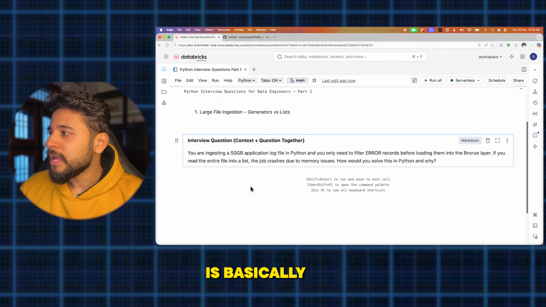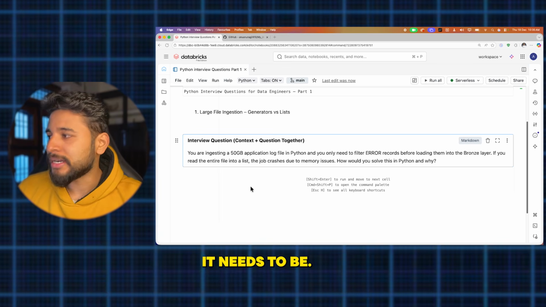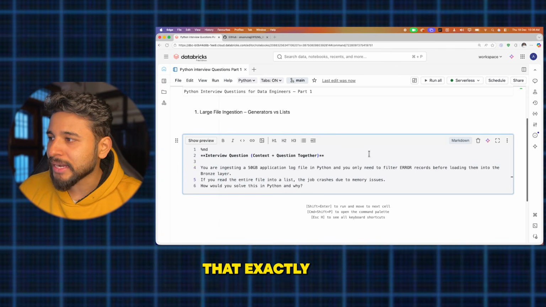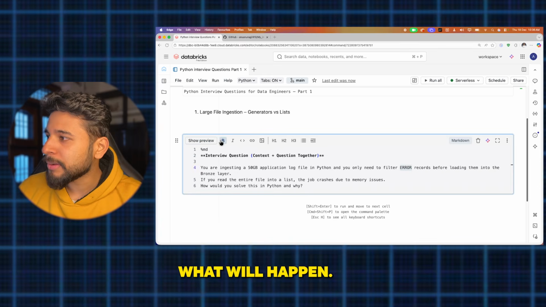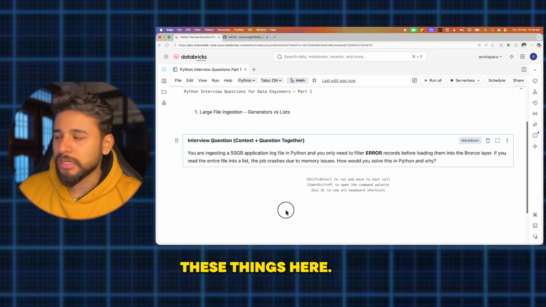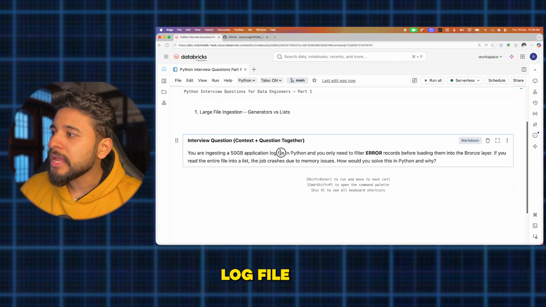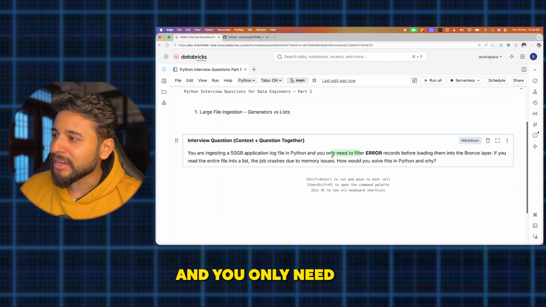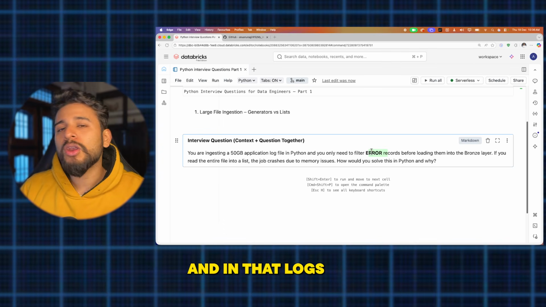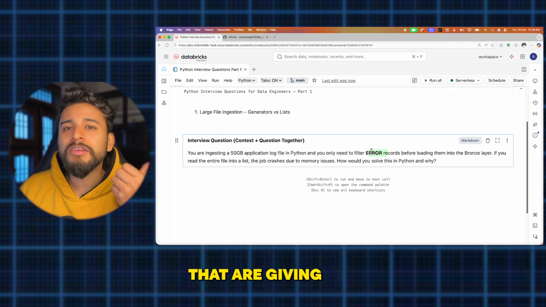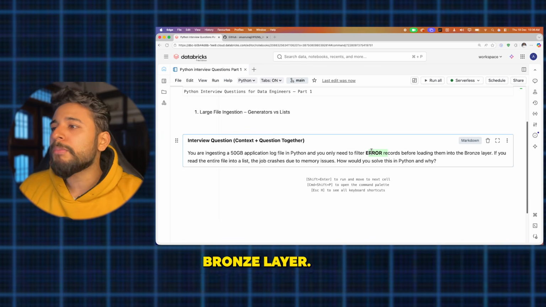The question is in context to large file ingestion, and these are practical questions that will be asked to you in interviews also. So be ready with these things, otherwise you will not be able to answer them. The question is: you are ingesting a 50 GB application log file in Python, and you only need to filter out error records before loading. Like, you are getting application logs, and in those logs there are some records giving errors. You need to fetch only those records into the bronze layer.